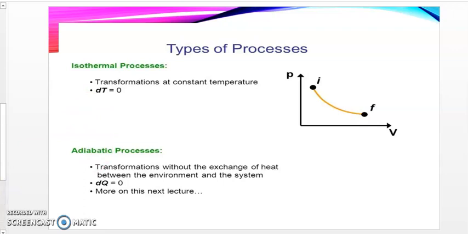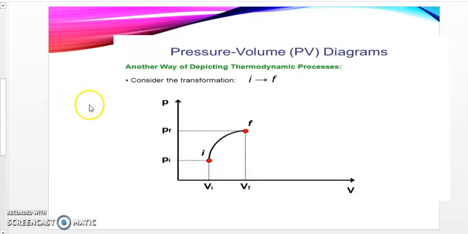But first of all, let us go back and look at the PV diagram, that is the pressure volume diagram, the relationship involved in thermodynamic processes. The pressure volume diagram, abbreviated as a PV diagram, is a graphical representation of change in pressure with respect to volume in a closed system. You have to note, it is in a closed system.